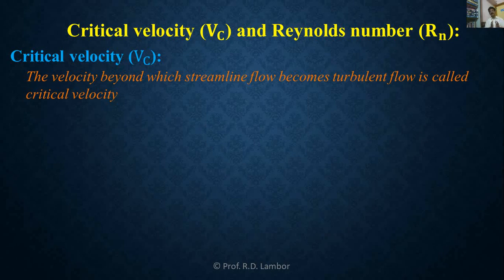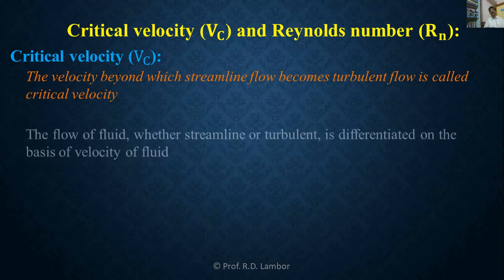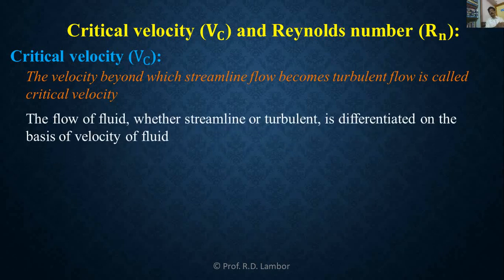And this critical velocity gives the differentiation between streamline flow and turbulent flow. So whether the fluid is flowing in a streamline flow or in turbulent flow can be distinguished with the help of this term, which one?